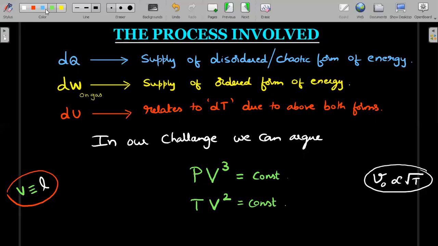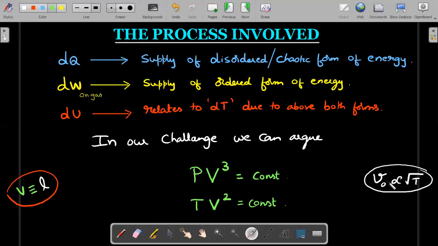And also the collisions and the number of collisions and all these things I can borrow from KTG and say the velocity that the particle had is proportional to the square root of temperature, a very simple derivation that we all know. Okay, which means in the present problem, if the volume has become half, then the pressure has become 8 times, right? So that is something I can try. Pressure became 8 times. And using the second equation, if the volume has become half, the temperature has become 4 times.